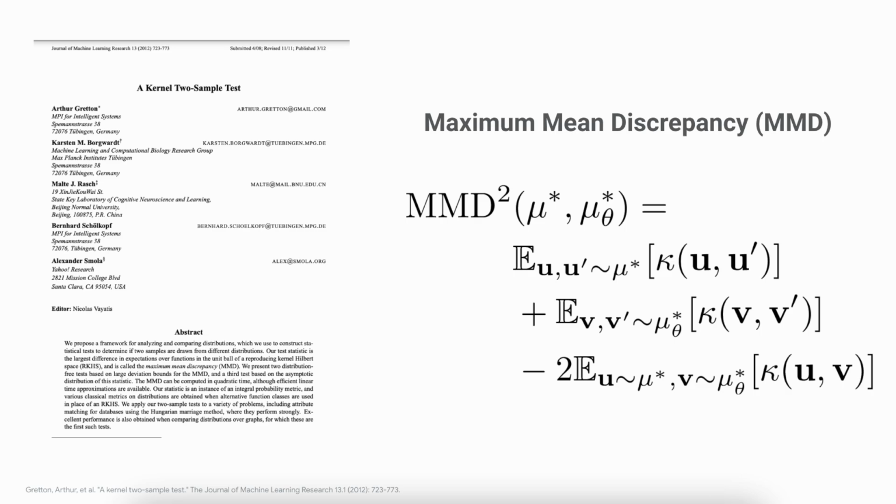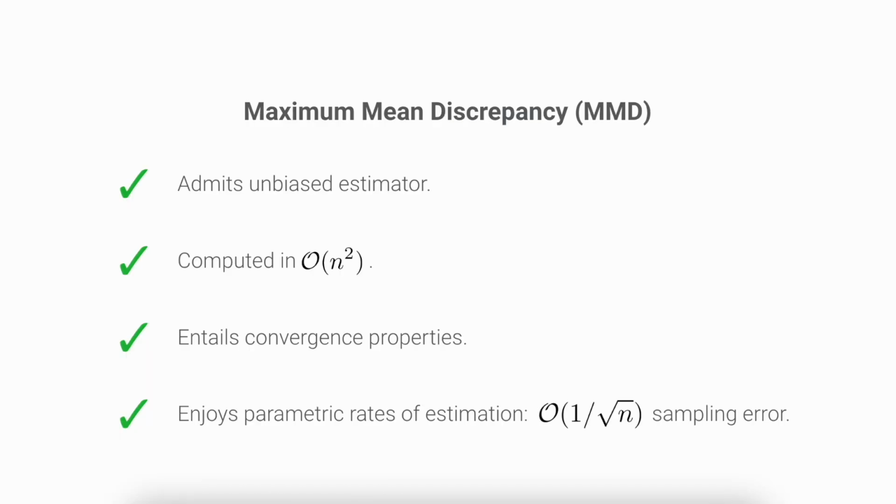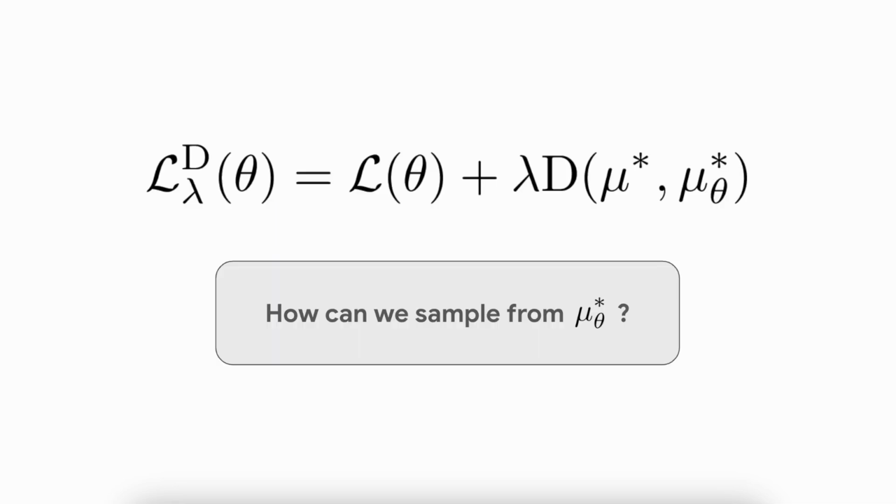To satisfy these requirements, we turn to the maximum mean discrepancy, or MMD, introduced in Gretton et al., and denoted in this slide. Importantly, the MMD admits an unbiased estimator that one can compute in polynomial time, where n denotes the batch size, and it entails convergence properties and has sampling error that is independent of the state space dimension.